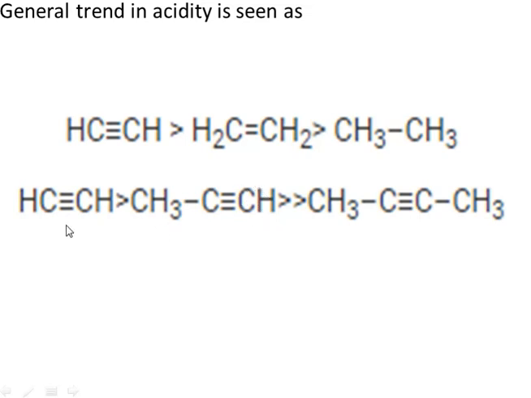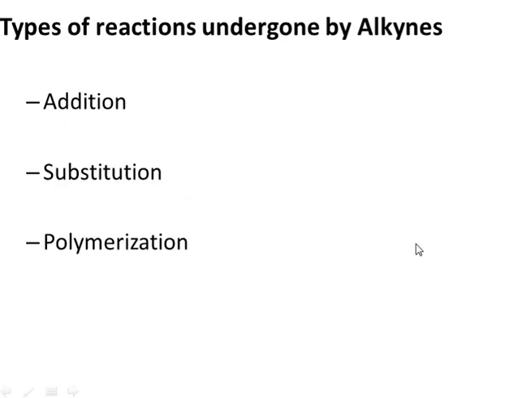The terminal alkyne with two hydrogens is more acidic than the terminal alkyne with one hydrogen, and this is much more acidic than the alkyne with no terminal hydrogen. So this is more acidic, the one with one hydrogen is less acidic, and the one with no hydrogen is least acidic of all.